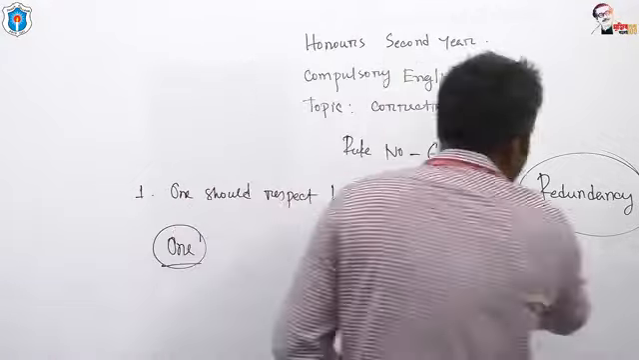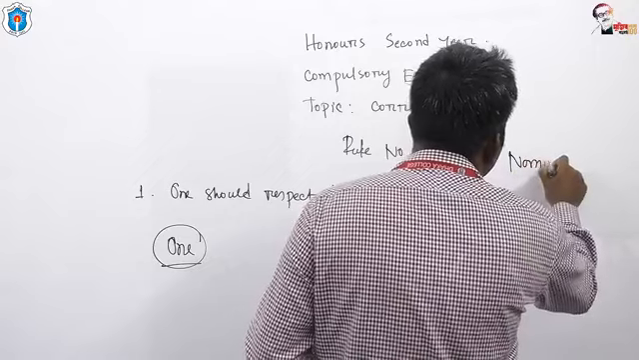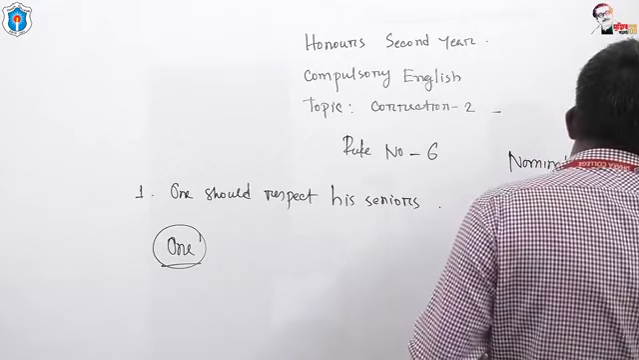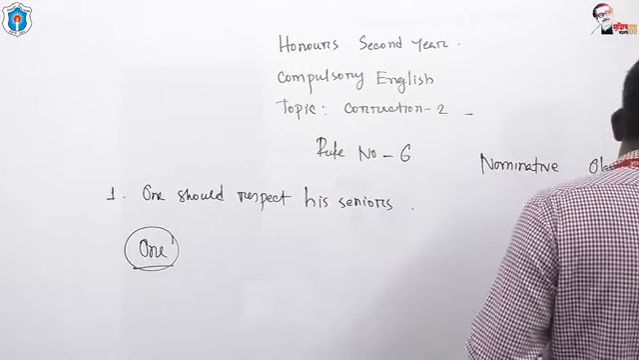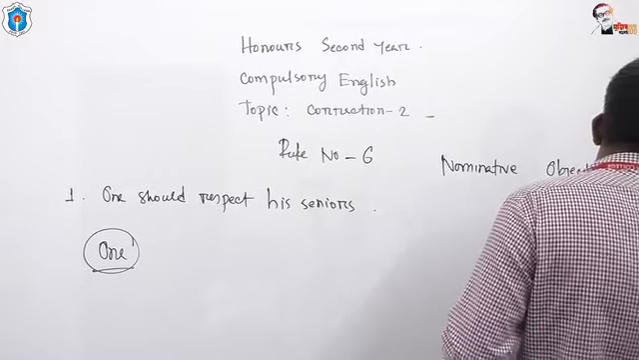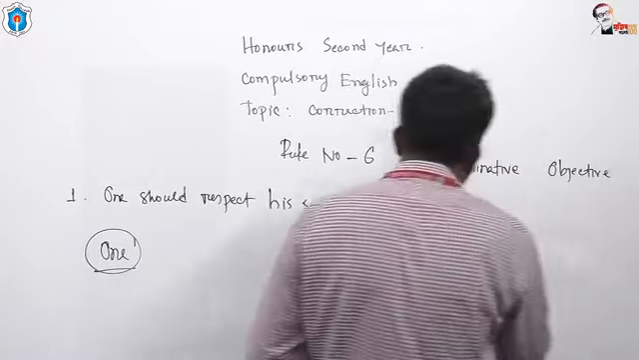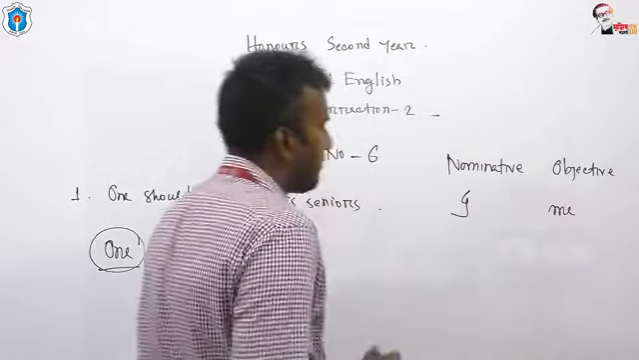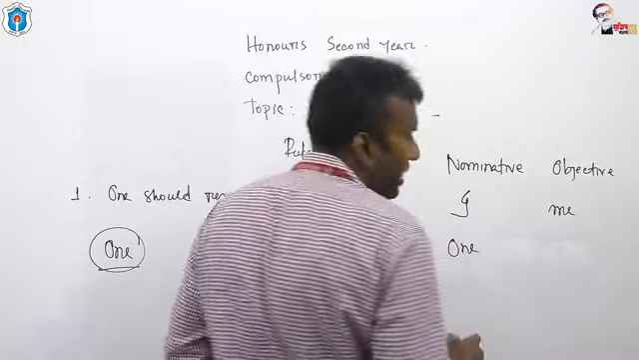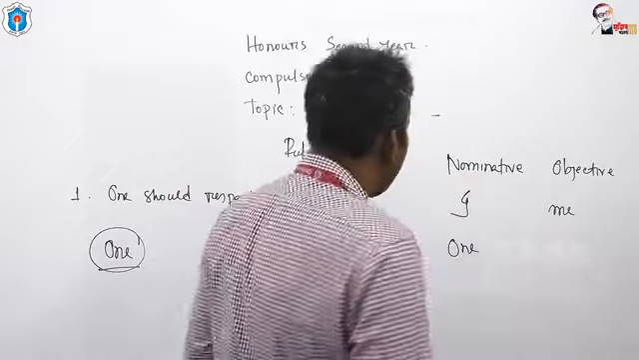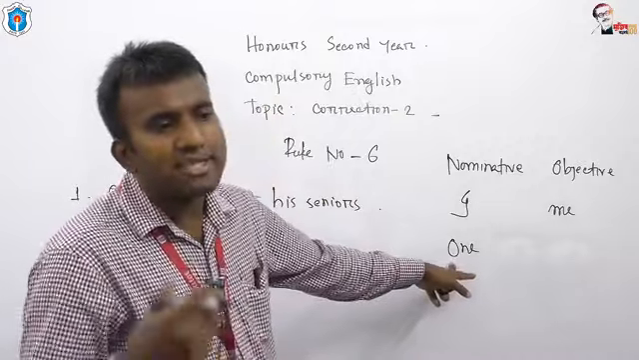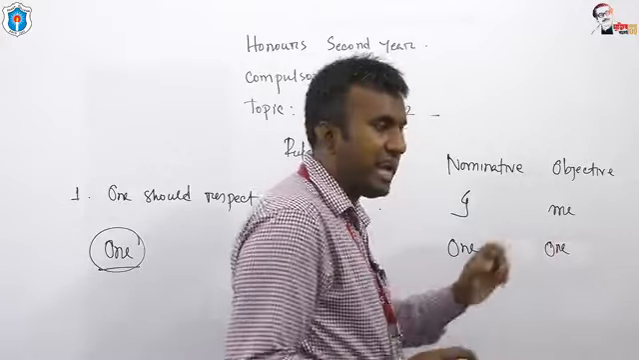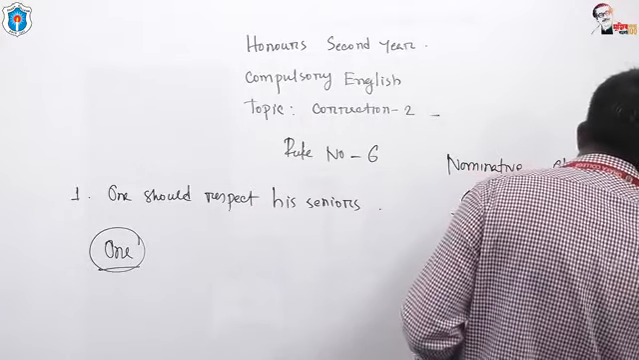every pronoun has three forms: nominative form, objective form, and possessive form. I is the nominative form, me is the objective form, my is the possessive form. Okay, one is the nominative form. Nominative form means subjective form. And what is the objective form of one? One. And what is the possessive form of one? It is ones.